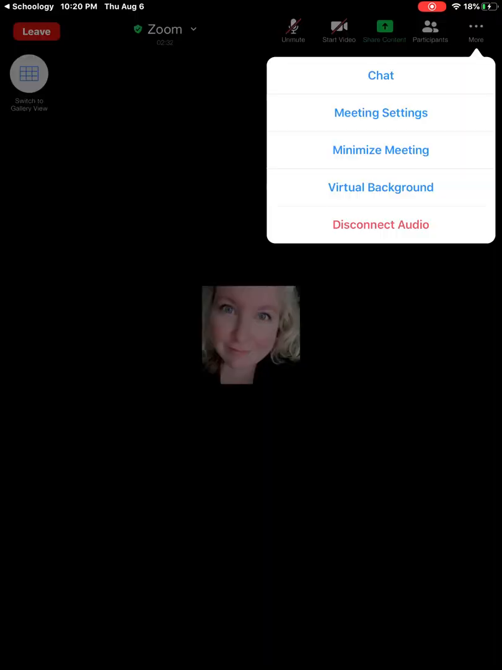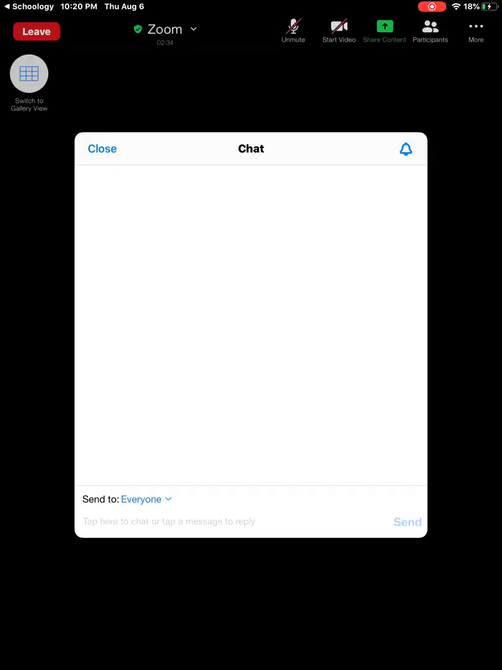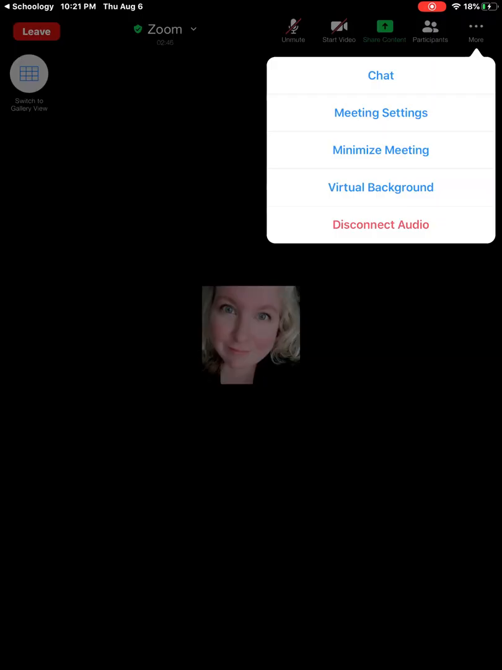You can go to the three dots, more, and also go to virtual backgrounds or chat. Chat allows you to chat with anyone, or if your teacher allows you, or to just the teacher. You can also click there to go to the virtual backgrounds.